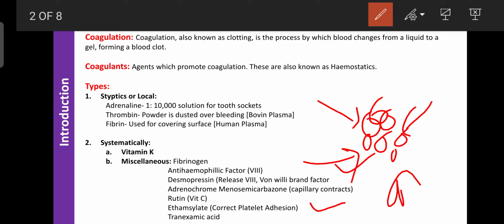The last drug is tranexamic acid. It is a lysine derivative, and it is helpful for the blood coagulation process. So these are the various coagulants. They are helpful for blood coagulation, and due to that they are helpful for wound healing or the repairing process, or to prevent hemorrhage.